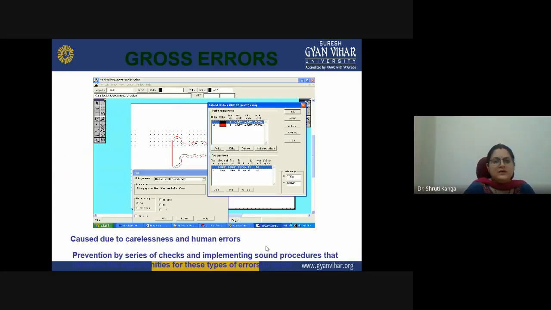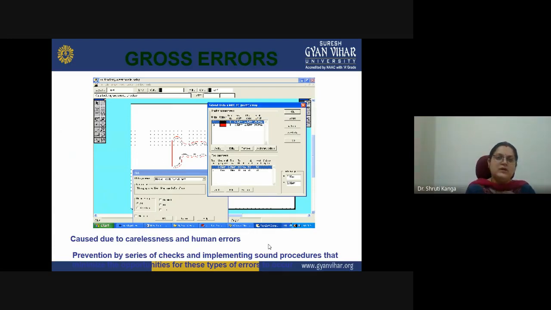Now gross error is generally due to our carelessness. Okay, so that is the gross error. Its prevention is by a series of checks and implementing sound procedures that minimize the opportunities for these types of errors to occur. Okay. So if we are aware of different kinds of data sets, opportunities, and different kinds of errors,